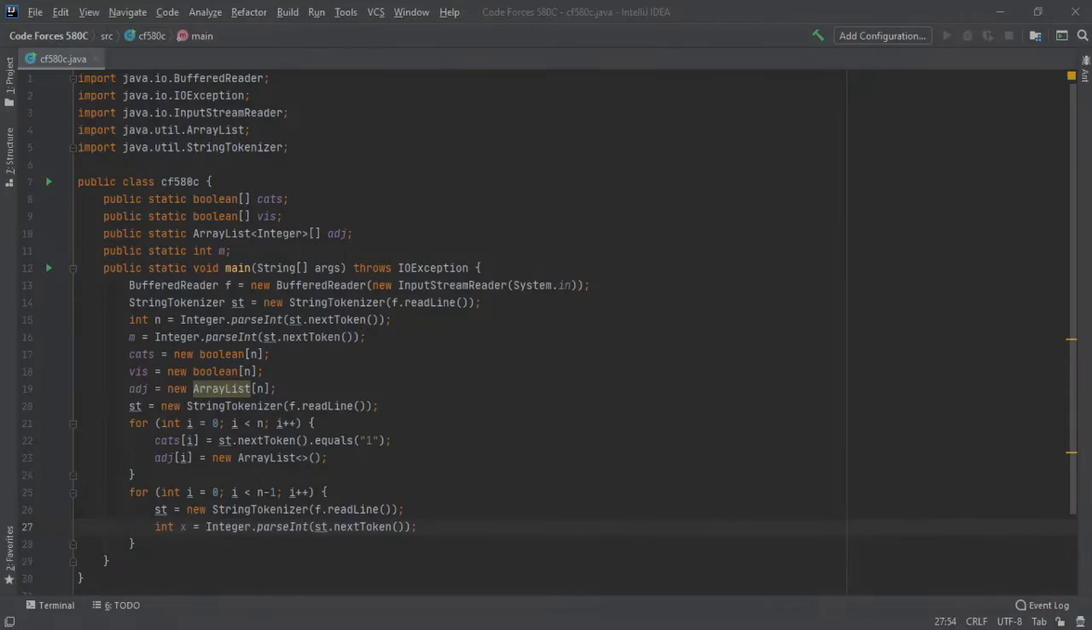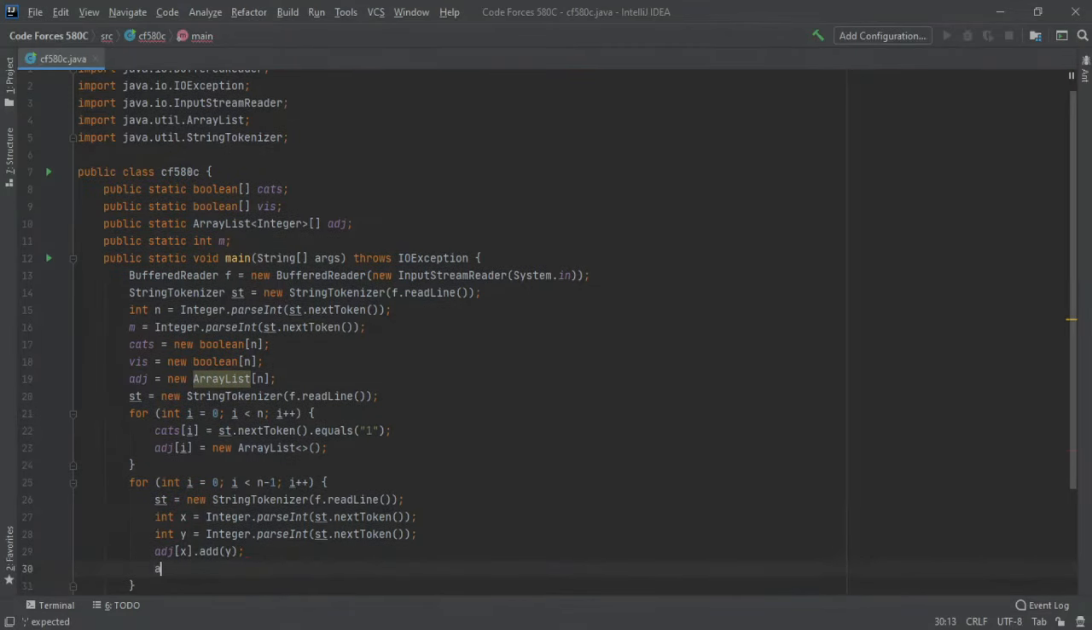Since there is a maximum of n vertices and n is less than 10 to the power of 5, we can stick with integers. I was just checking one thing. So int y equals integer dot parseInt of st.nextToken. And so then we're just going to want to say adjacency of x dot add y and adjacency of y dot add x.